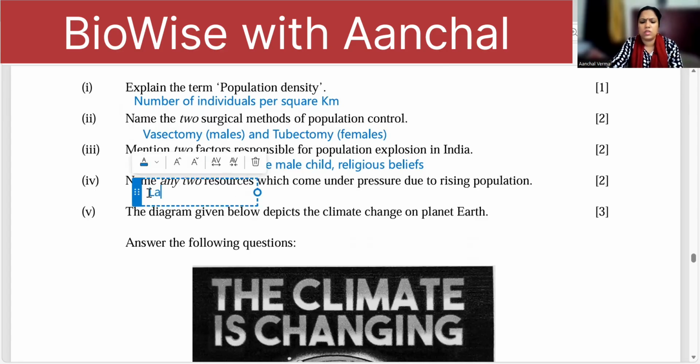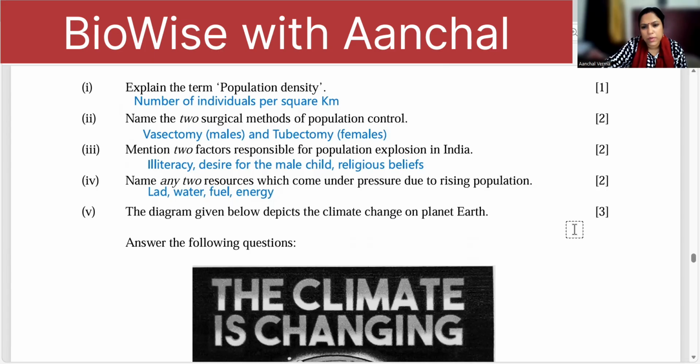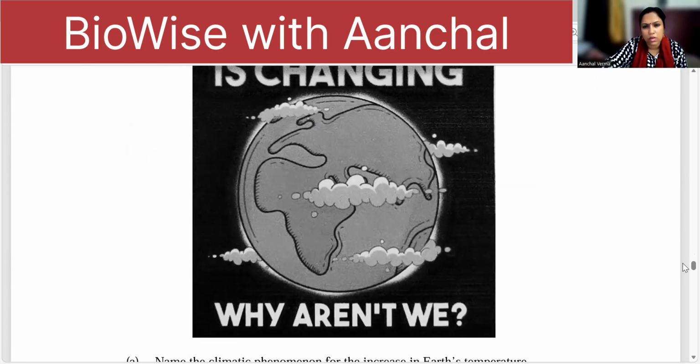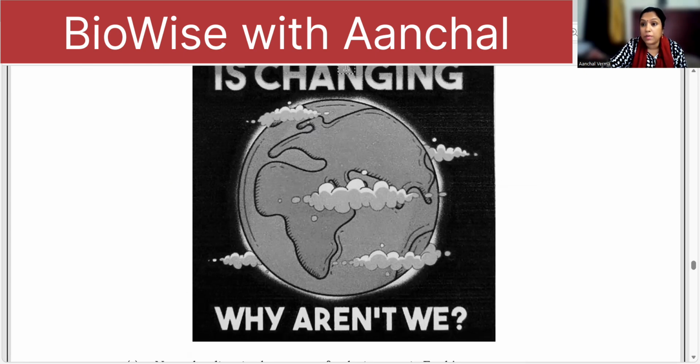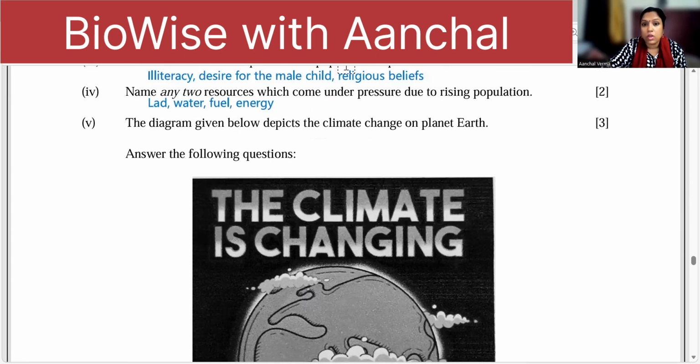So all the resources, land, water, fuel, energy, all resources come under pressure when the population increases. Now here the diagram depicts the change in temperature on the planet Earth. So it's talking about climate change. Answer the following questions.